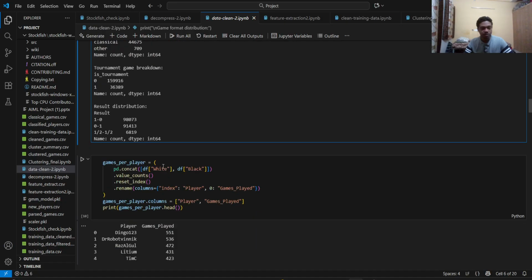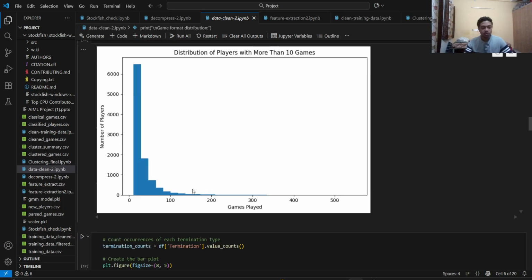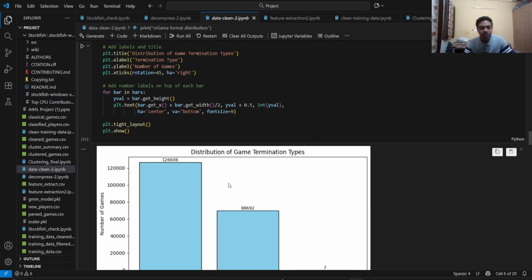And this is the game format distribution. This is the distribution of players with more than 10 games, because fewer than 10 games is not very good for calculating aggregate measures. So I have only considered players who have played more than 10 games. As you can see, as the number of games increases, the number of players tends to drop, since many players don't play a huge number of games.